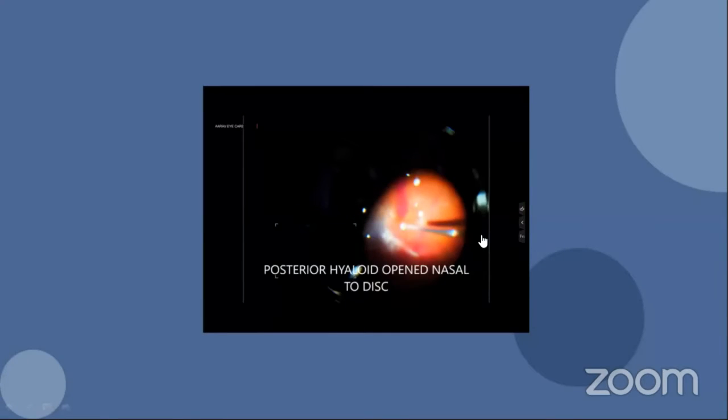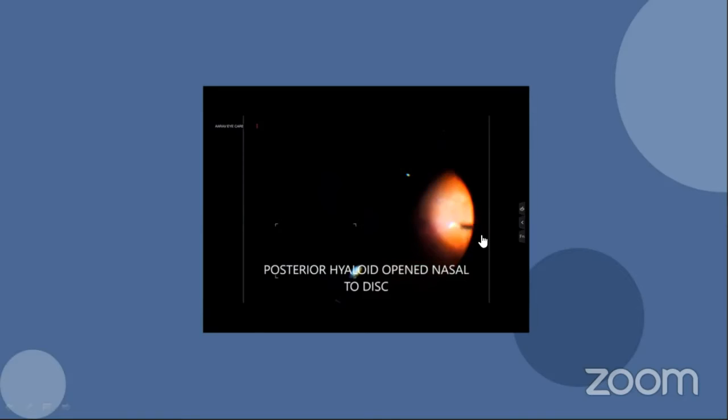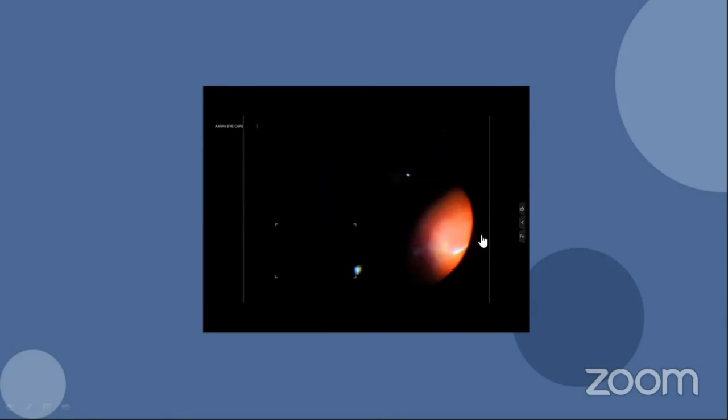Here you can see in the video that I am doing my core vitrectomy. And then I go to the nasal aspect. This is a left eye, so I go to the superior nasal aspect where I give my suction and cutting at the same time. You have to be very patient. The vitreous will come with the suction of the cutter. So be patient. Once the posterior hyaloid is opened, you will see that the blood actually gets down into the cutter.